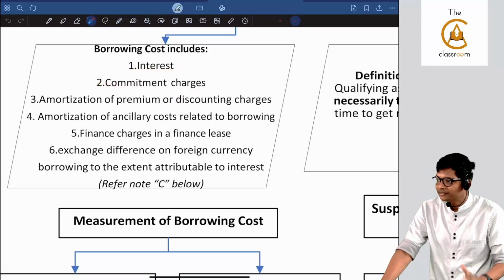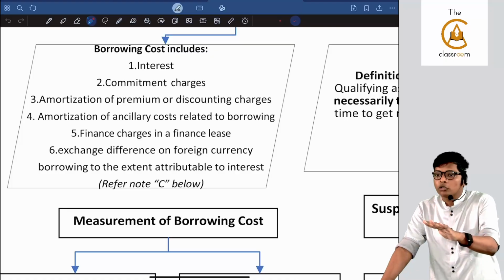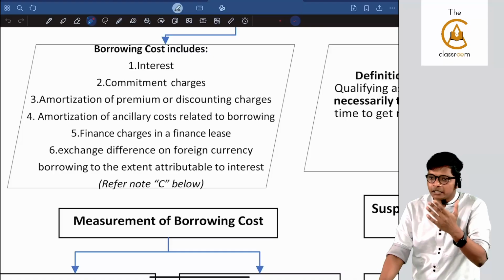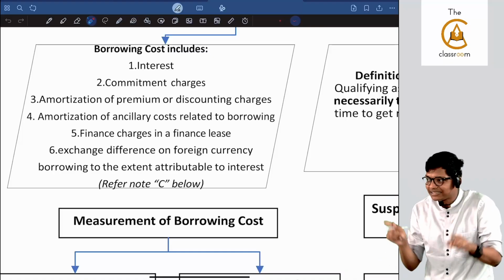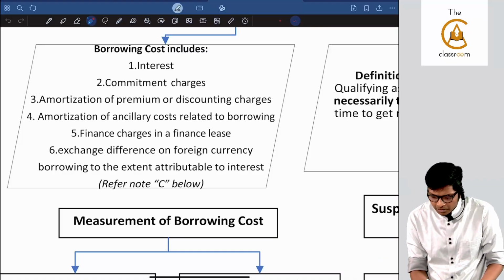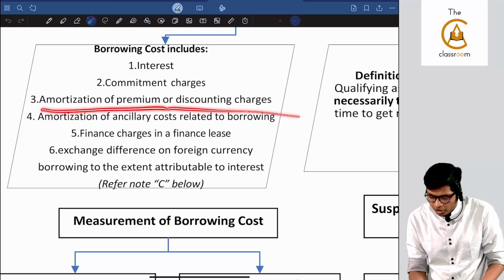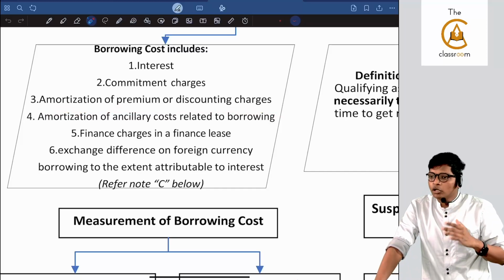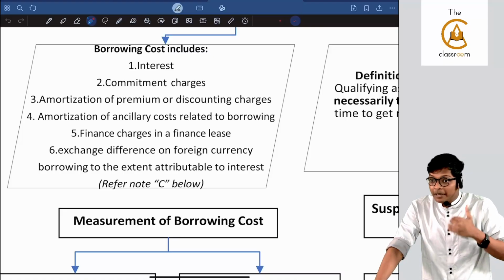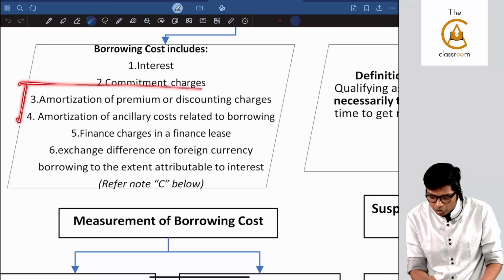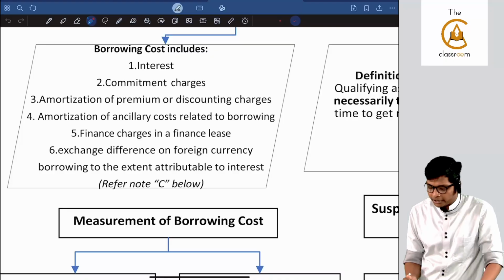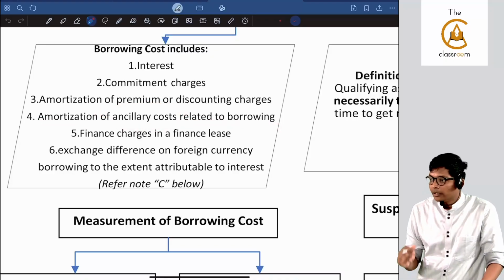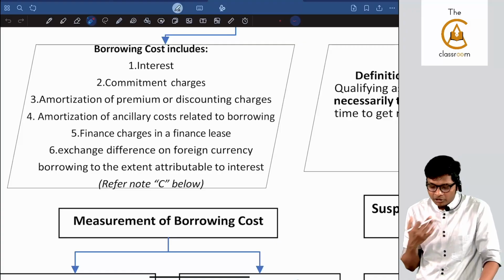Are you following, guys? Bank has committed to give you a 1000 crores loan, but I'm taking only 100 crores now. The rest I will take next year. But still they are committed to give it, a deal is signed. That is commitment charges. Next, the amortization of premium or discounting charges. Discount on issue of debentures, premium on redemption of debentures, all that also is considered as borrowing cost. Amortization of ancillary costs related to borrowing, loan processing, all that will come here.